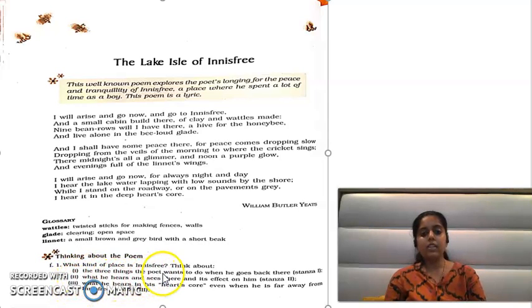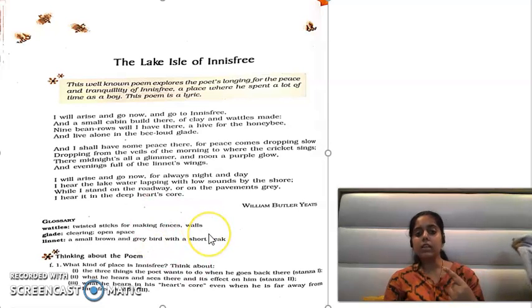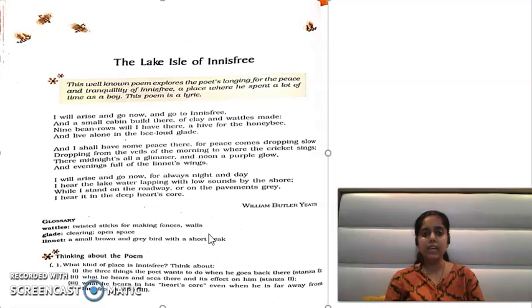First one, the three things the poet wants to do when he goes back there. कौन सी तीन चीजें पोएट करना चाहता है जब वो वहां जाएगा? First, he will build a cabin there of clay and small sticks. Second, he will plant nine rows of beans. And third, he will get a hive for the honeybees. So these are the three things he will do when he goes to Innisfree.